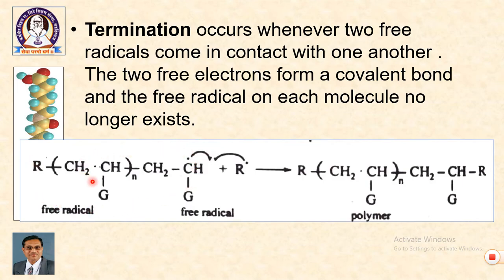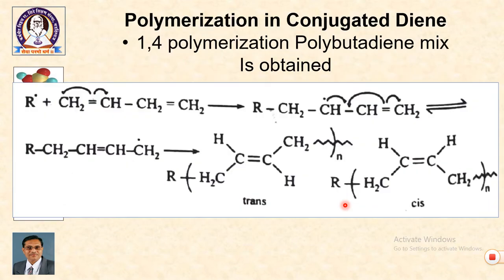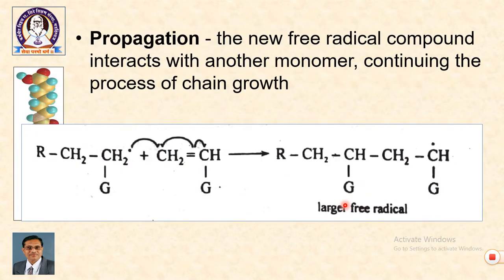N number of monomers are polymerized. This larger free radical reacts with the free radical R, and we get a polymer; the reaction has converted into the termination stage and the final polymer is obtained. So, in this way the reaction takes place.